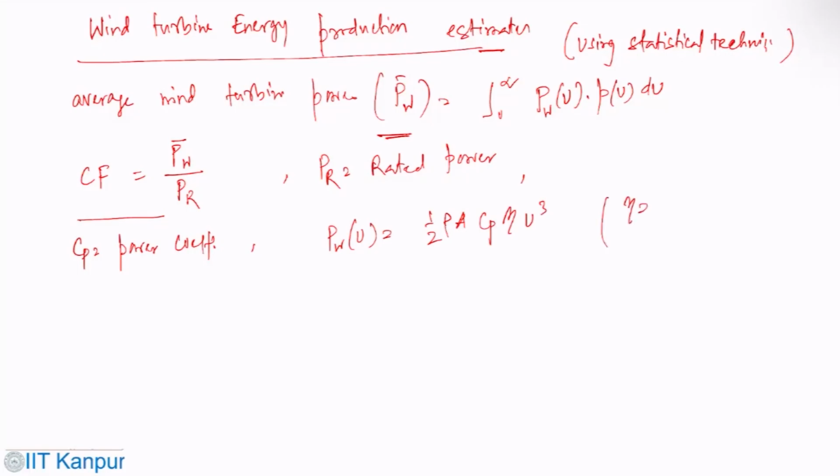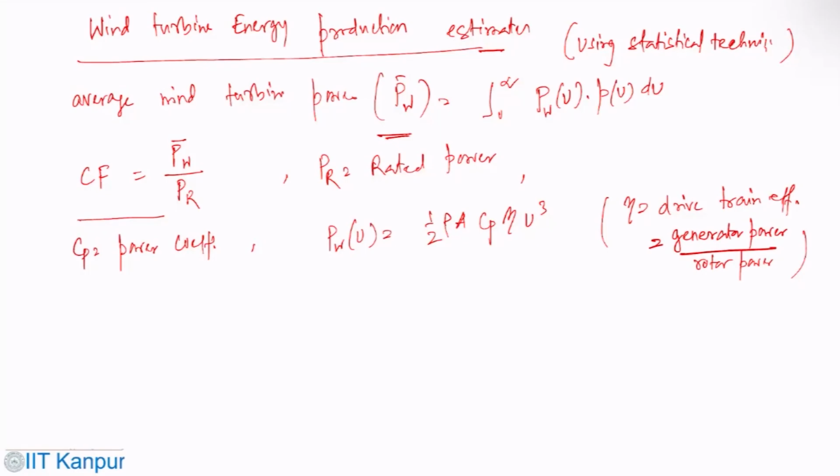Here eta is the drive train efficiency, which is essentially the generator power to rotor power. And A and density are all known.